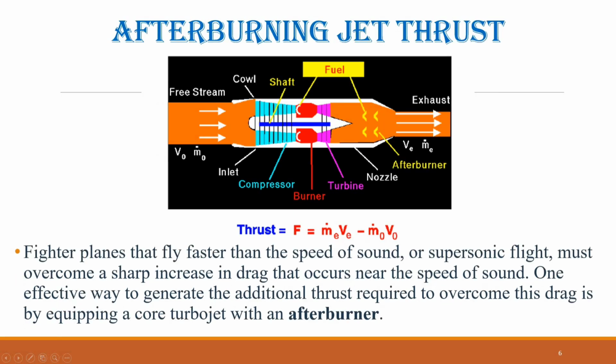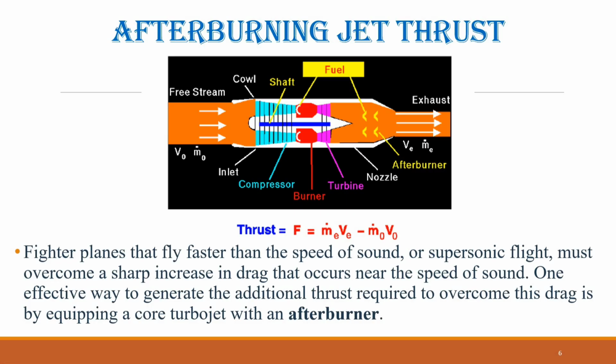Afterburning jet thrust. To move an airplane through the air, a propulsion system must generate thrust. Most modern fighter aircraft achieve this using afterburners on either low bypass turbofans or turbojets. In this section, we will explore the fundamental concepts behind an afterburning turbojet and how it enables high-speed flight.